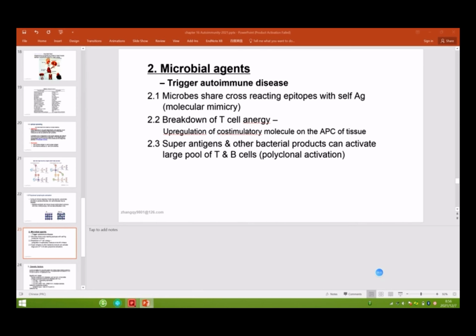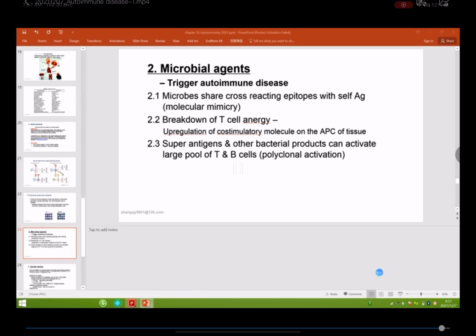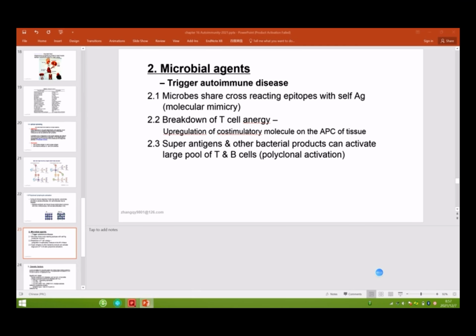The first one is release of sequestered antigen, the second one is breakdown of anergy, and the third one is breakdown of T cell and B cell apoptosis, AICD, and molecular mimicry. Anergy we have covered. Epitope spreading, and the last one, polyclonal activation. So these are the six factors that make the immune system unable to work well, right?